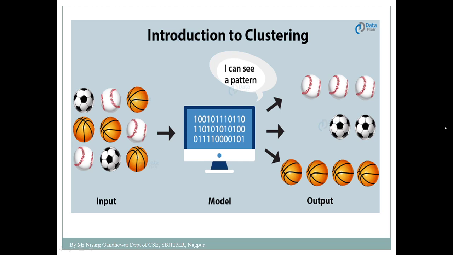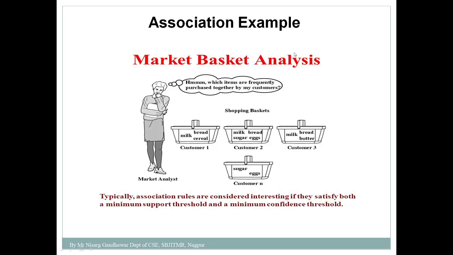Then another type is there. Another type is association. In case of association, generally association is used for recommendation, and its very good example is market basket analysis. Here you can see. Now what is market basket analysis?